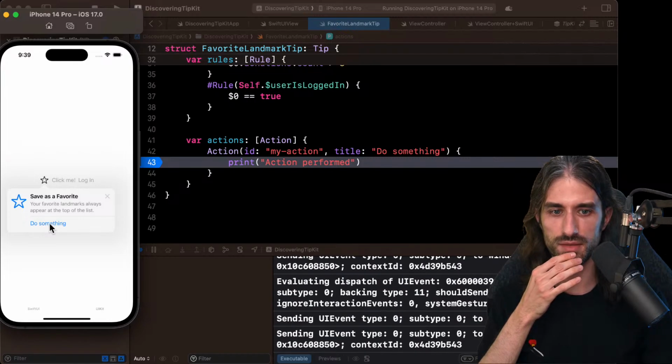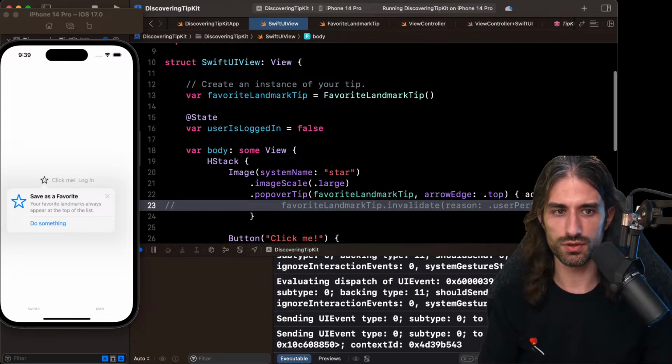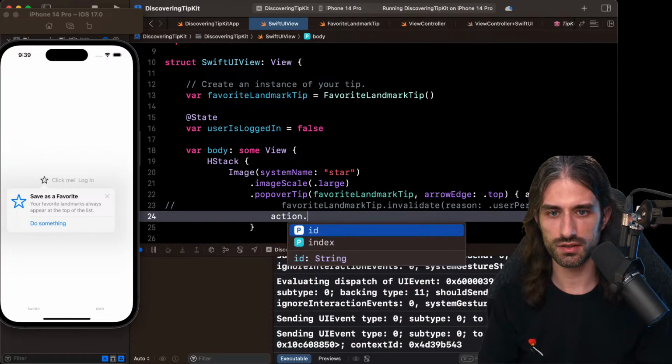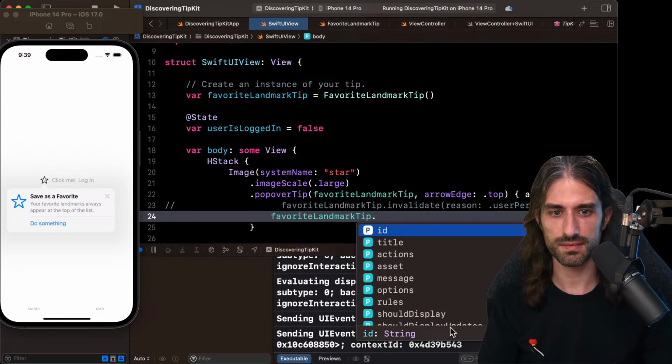But we can see something is happening because there is an event being sent. And so maybe on the action, what can I do for the action to be executed? Maybe it's more at this level.